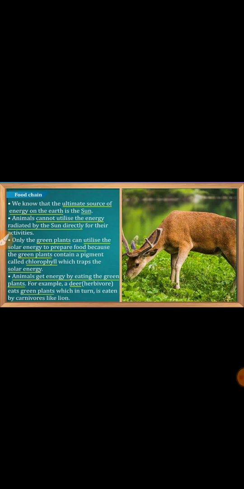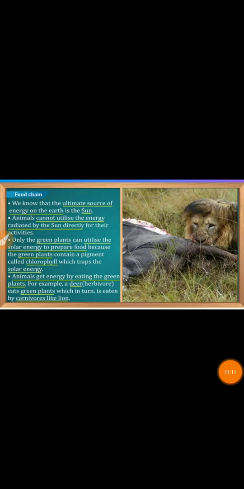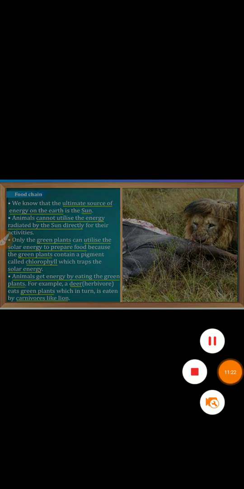So it will get the energy which is being trapped in the green plants. Now the deer will be eaten by the lion. So the lion will get that energy. So energy is being transferred. This is called the food chain.